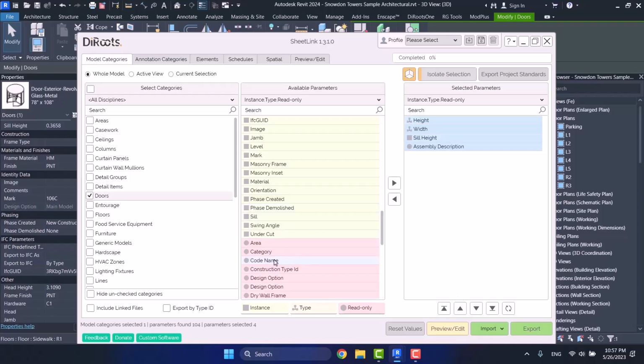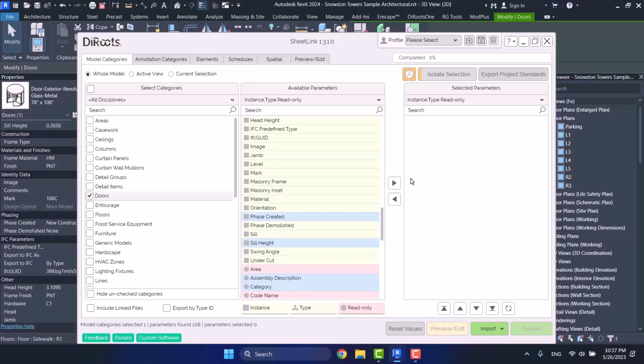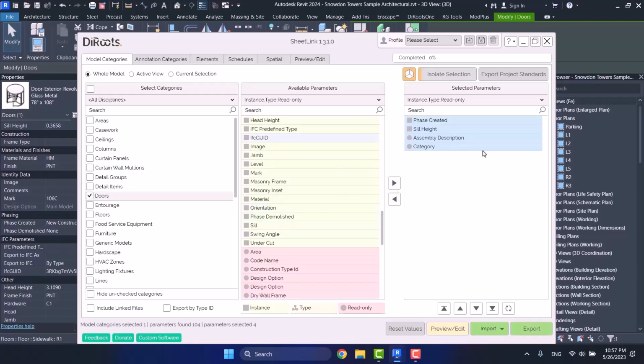So you have two ways to choose them. One is that you can stay on them and double click on them so that they are added, or you can use these arrows. You can add them or remove them. For example, here I don't want category. I double click on it so it is removed, or else I click on one and then click on this arrow.